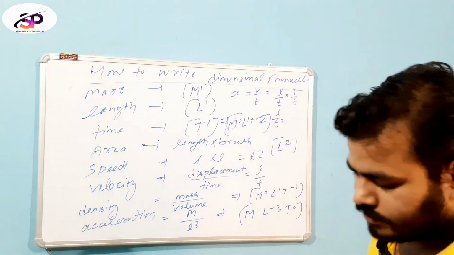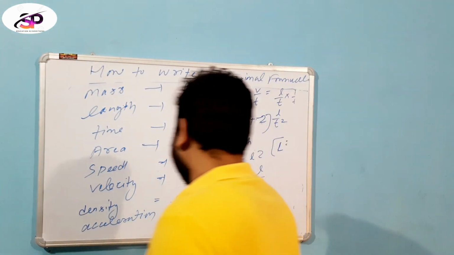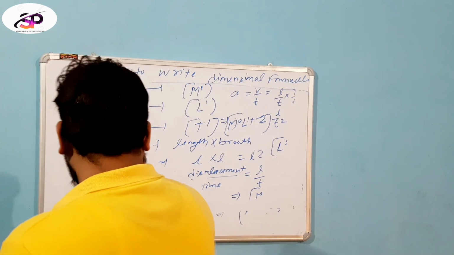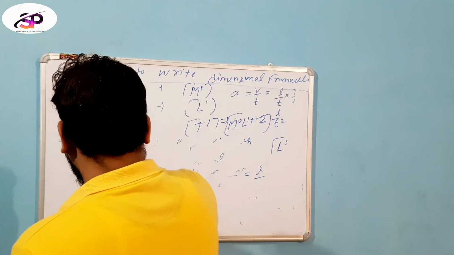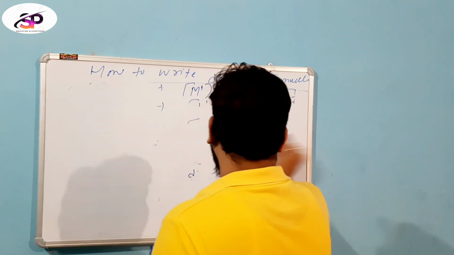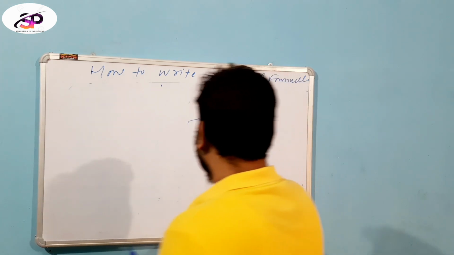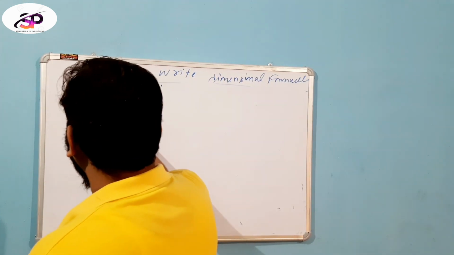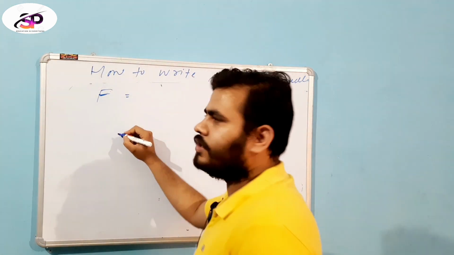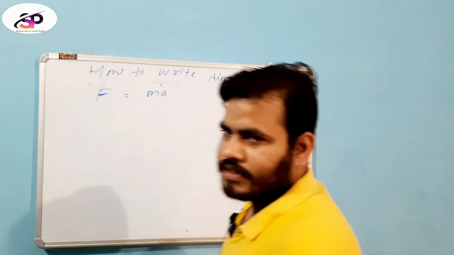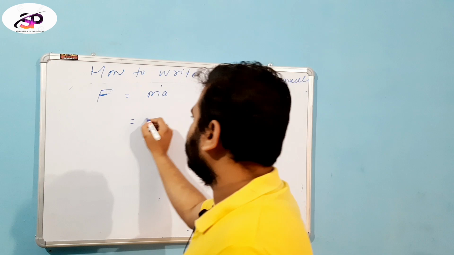Some other examples of the dimensional formula I will write now: force, work and also power. Force is a physical quantity and its mathematical equation is mass into acceleration. Then it is split up into fundamental physical quantities.